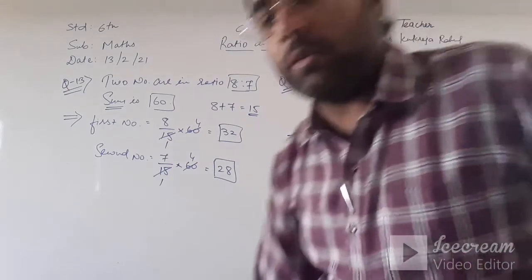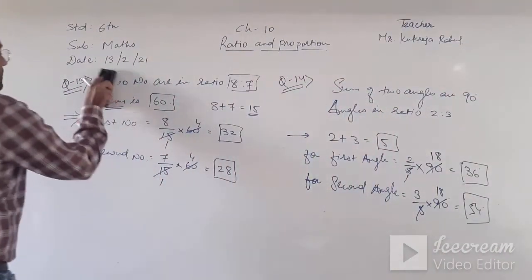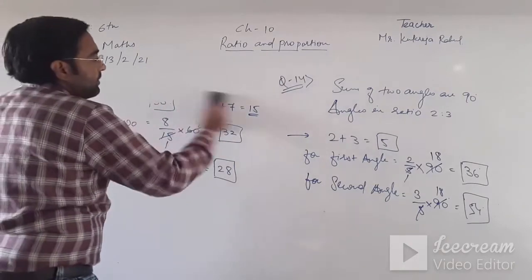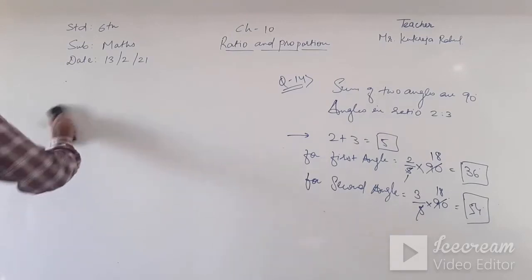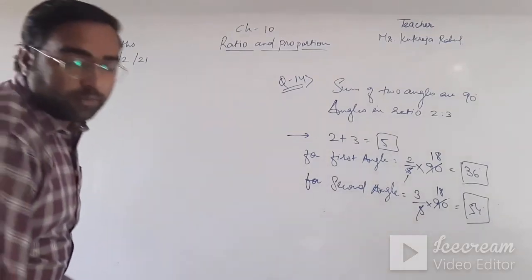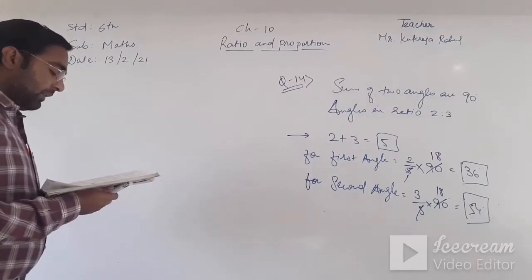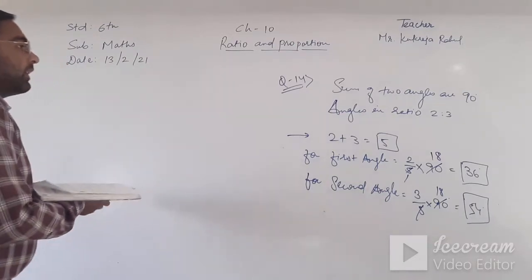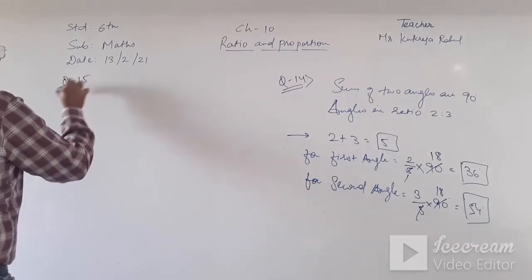Done. So now taking the next sum, question number 15. The sum of the angles of a triangle is 180 degrees. Again it is similar to question number 13 and question number 14.